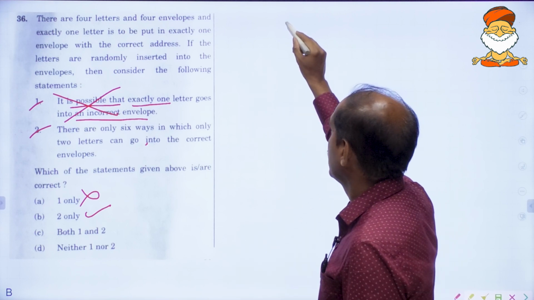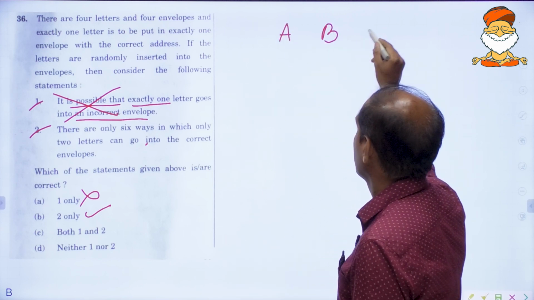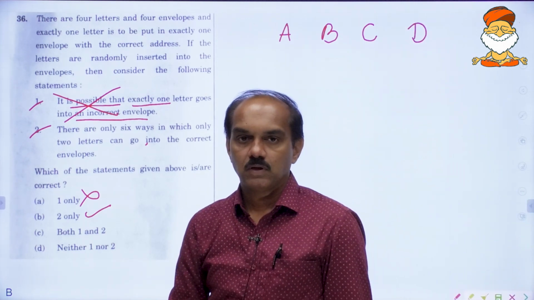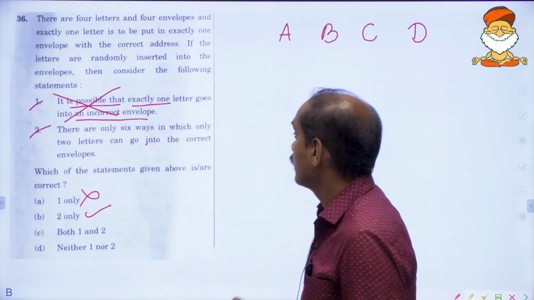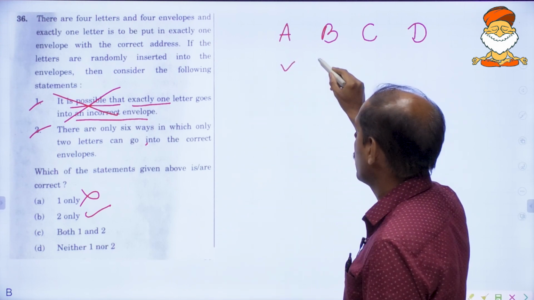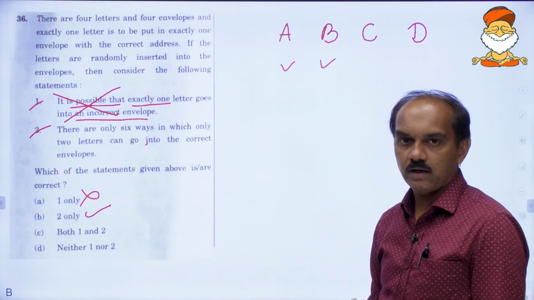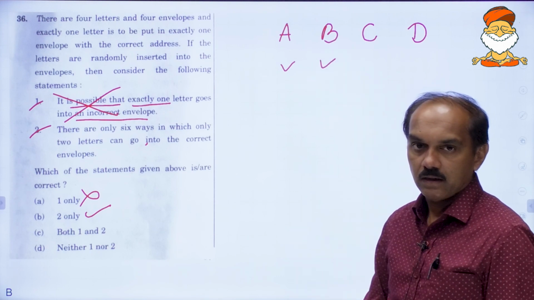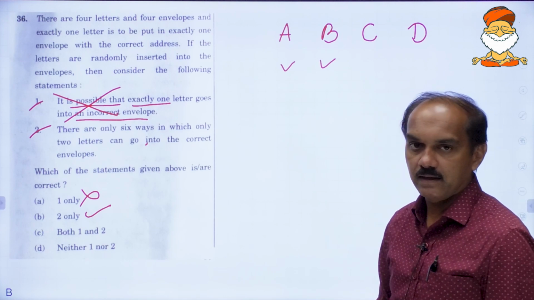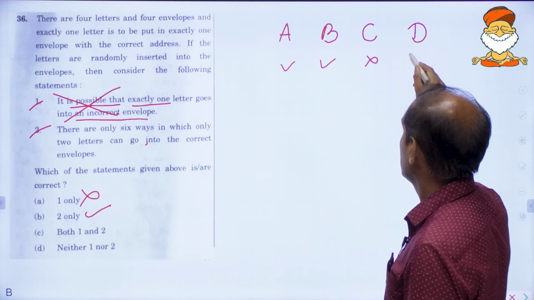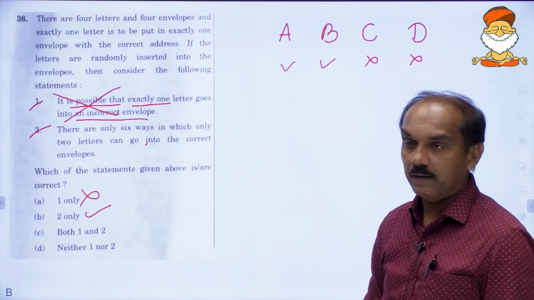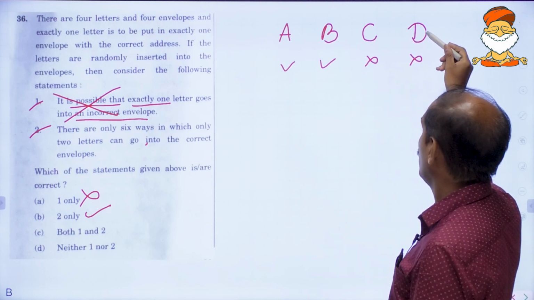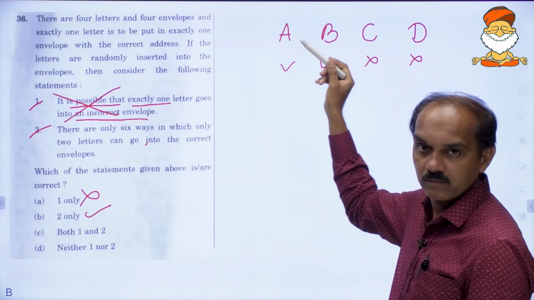These are the 4 envelopes A, B, C, D, and we have 4 letters. These two letters can go into the envelopes which are addressed correctly, and these 2 are going incorrectly, because they are shuffled. This letter was supposed to go here, this letter was supposed to go there.